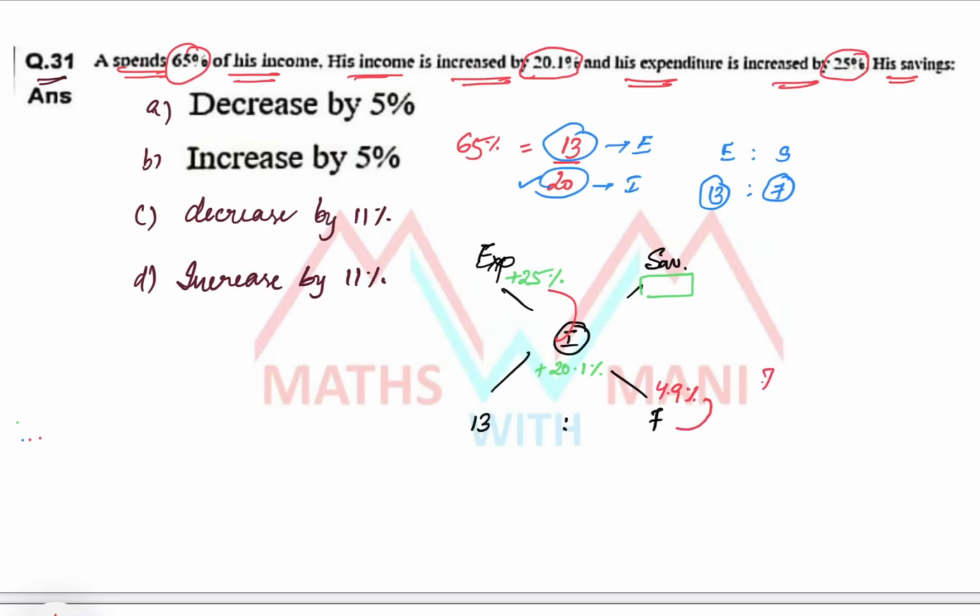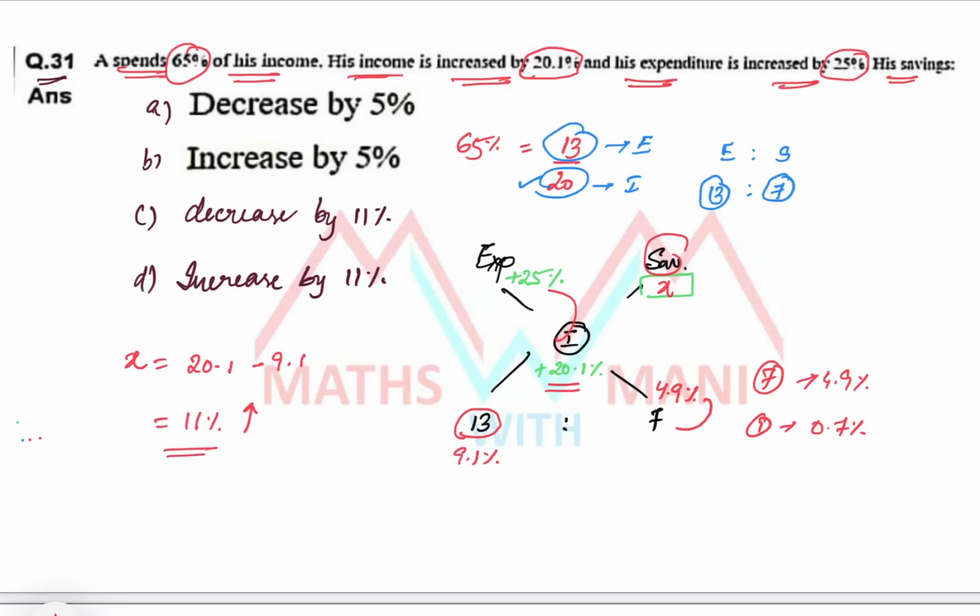7 parts is 4.9 percentage. Then what about one part? It is 0.7 percentage. So what about 13 parts? It is equal to 13 into 0.7, that is 9.1 percentage. So what is the value of savings? Savings is equal to 20.1 minus 9.1, that is equal to 11% increase. Because you are getting a plus value, and plus value means increase. So what is the answer? Increase by 11%. That's it.